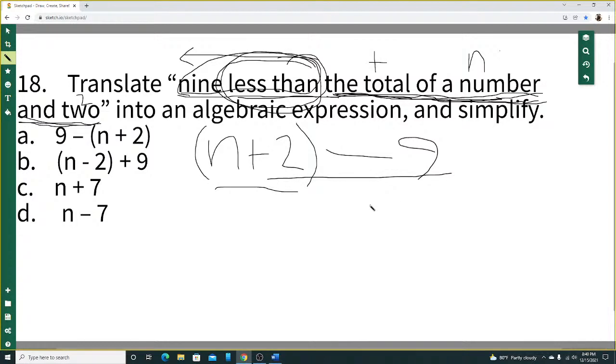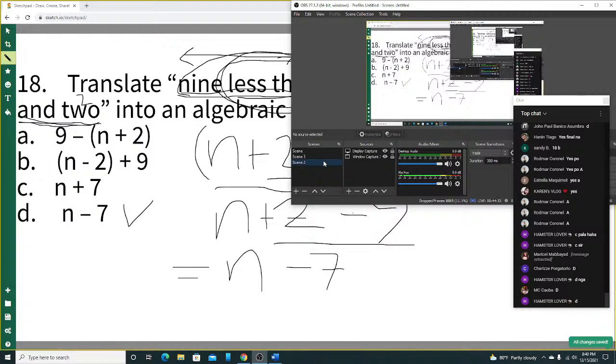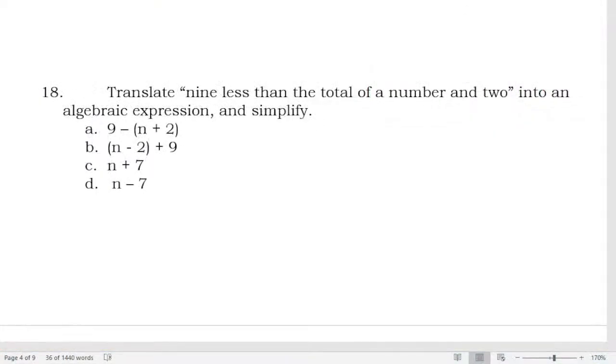We can still simplify this. We have n plus 2 minus 9. Now, positive 2 minus 9, the answer is negative 7, or just 9 minus 2, and then the sign of the bigger number, which is 9, regardless of the other sign. So that's negative 7. That's n minus 7. So our final answer is n minus 7, which is letter D. The correct answer for number 18 is letter D.